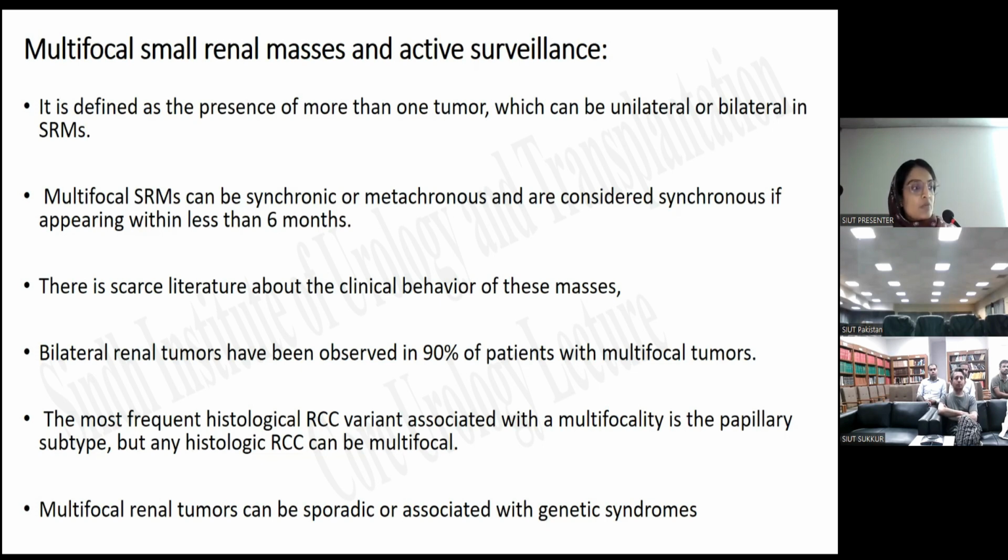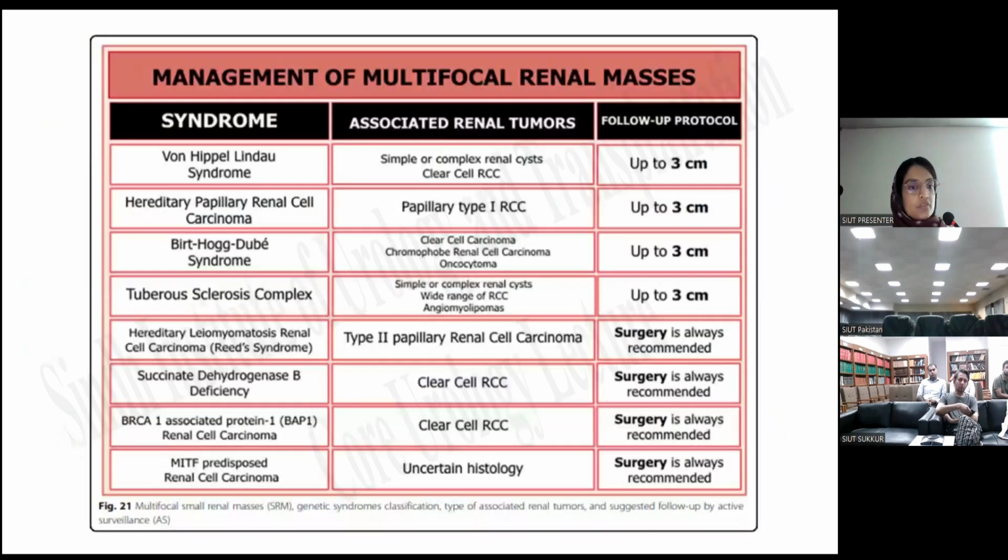Bilateral renal tumors have been observed in 90% of the patients with multifocal tumors, and the most frequent histological RCC variant associated with multifocality is the papillary subtype, but any histologic RCC can be multifocal. Multifocal renal tumors can be of two types, either sporadic or associated with genetic syndromes. The management of multifocal renal tumors with genetic predisposition is even more challenging, and at present there is no basic urological or oncological consensus regarding the active surveillance of these multifocal small renal masses.